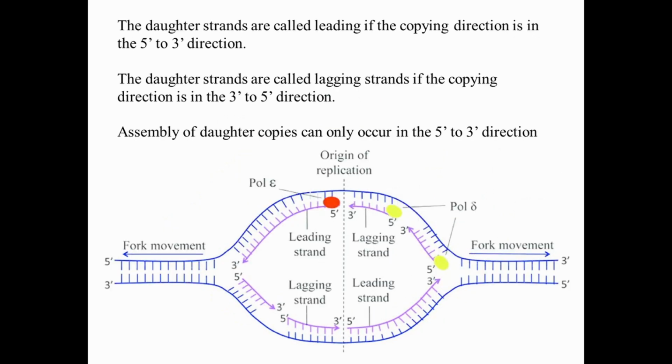The daughter strands are called leading if the copying direction is in the 5' to 3' direction. The daughter strands are called lagging strands if the copying direction is in the 3' to 5' direction, as shown in the figure. Assembly of daughter copies can only occur in the 5' to 3' direction. So further discussion of the assembly of leading and lagging strands is necessary.